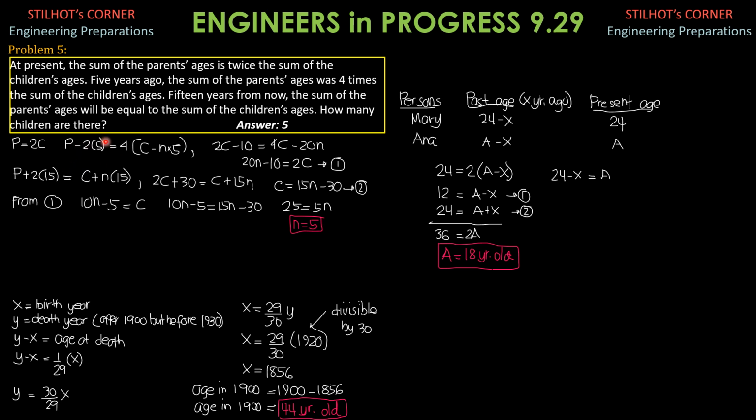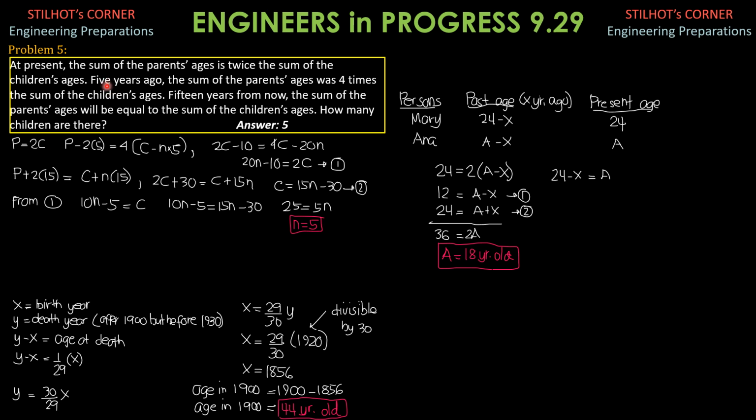So if we denote n as the number of children, take note that P stands for the parents' ages. So two persons, mother and father, for example. In this case, the first statement refers to the sum of the present ages of the parents and the children. So the sum of the parents' ages, P, is equal to twice the sum of the children's ages. P is the sum of the parents' ages, C the sum of the children's ages.